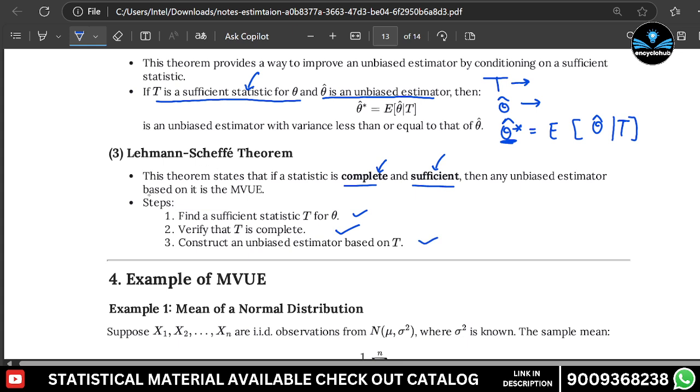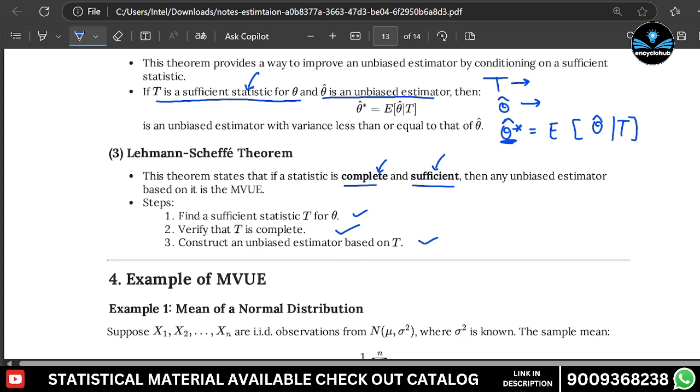Actually, these methods are not simple for finding the parameters. In some cases we can find them, but sometimes it's very difficult, so we use them less than the other methods.